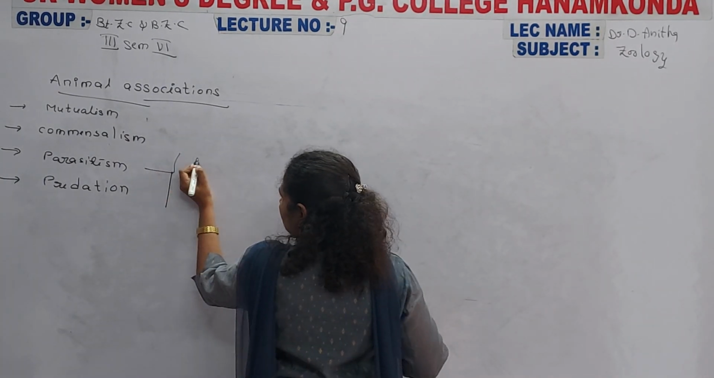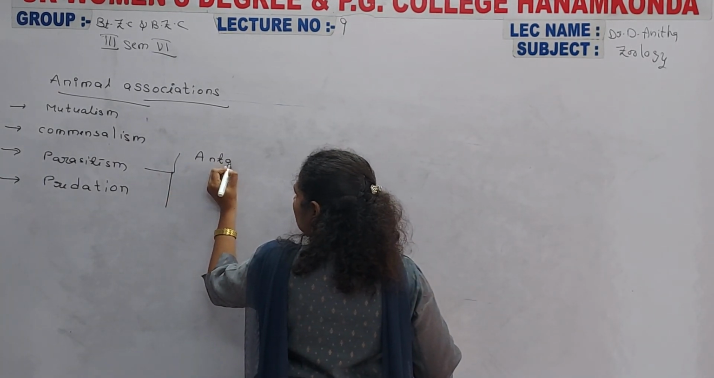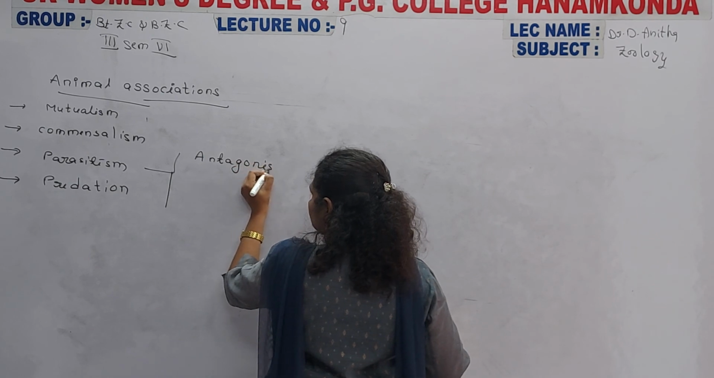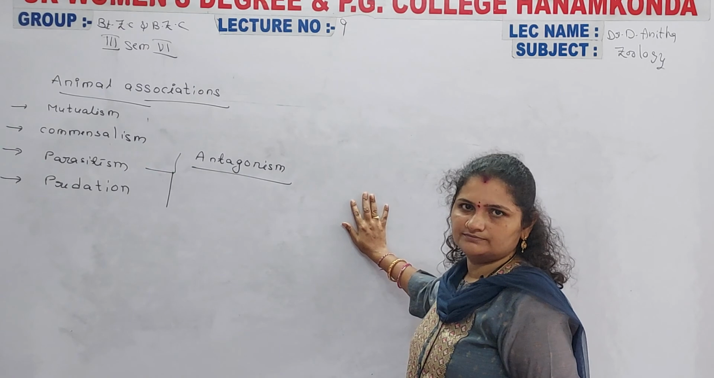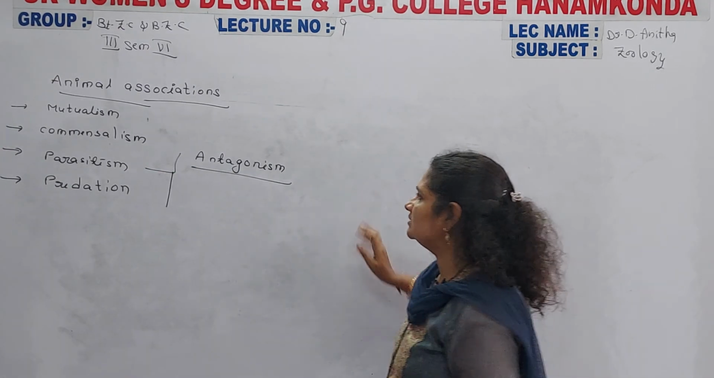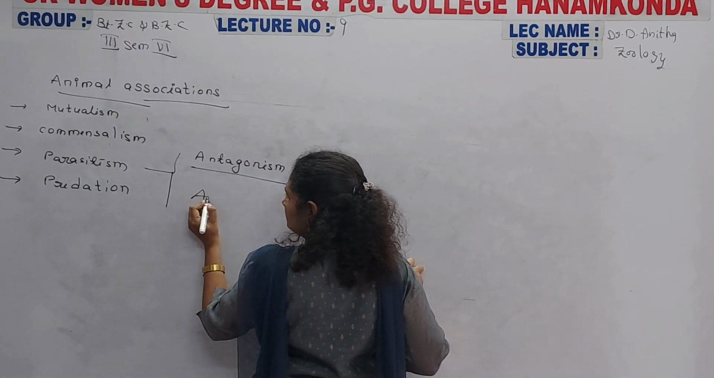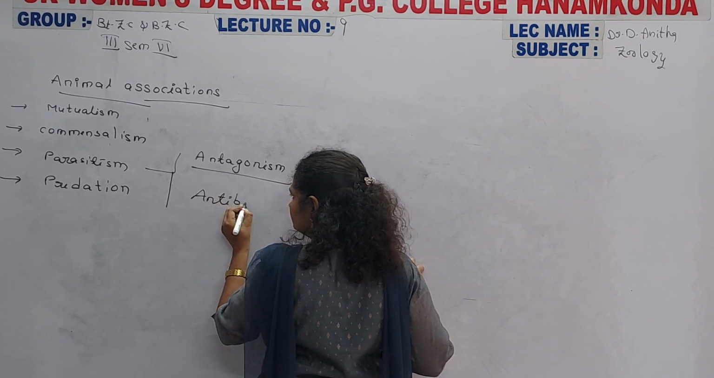Parasitism is also called antagonism, and also antibiosis.